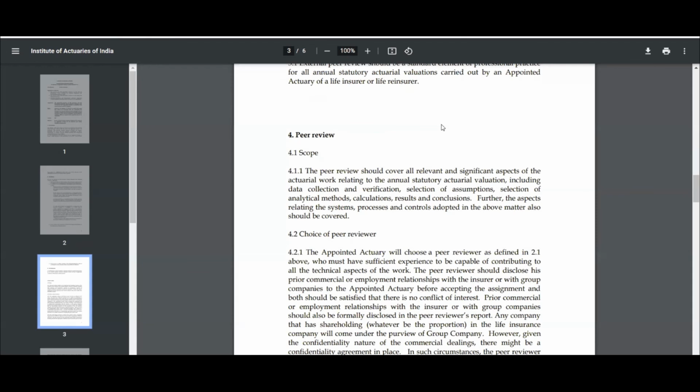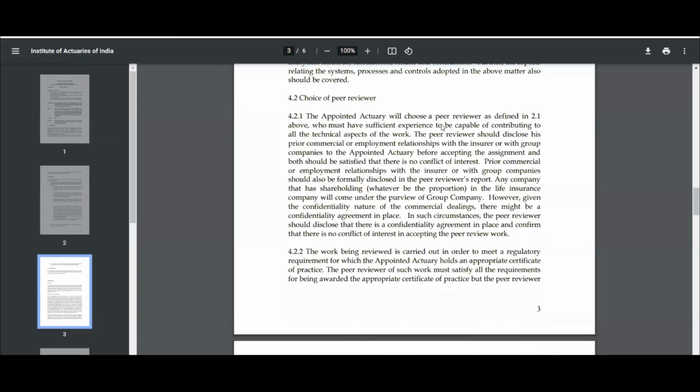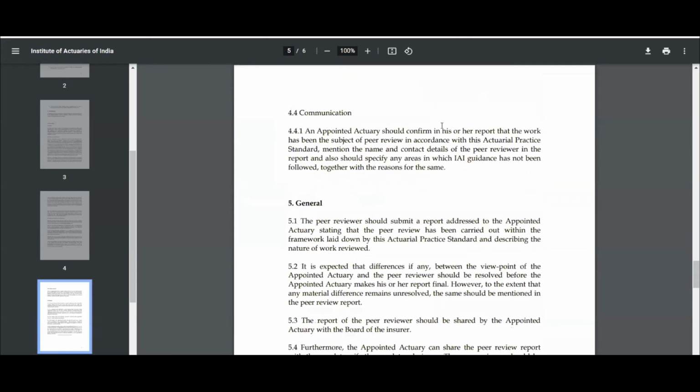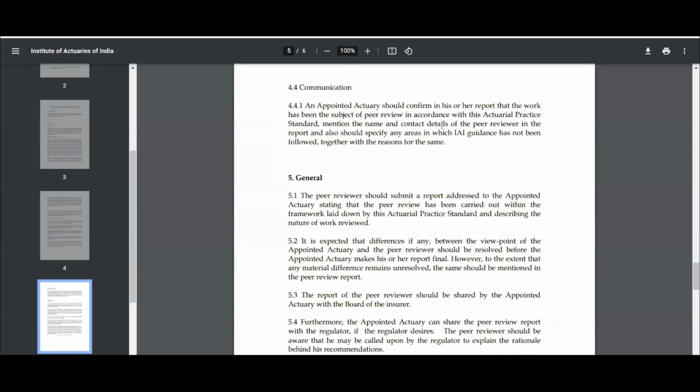The peer reviewer can also delegate some of his activities to others. However, he or she is solely responsible for the peer review being carried out. He cannot pass on that responsibility to someone else. And what is more important is that the peer reviewer certificate is submitted by the appointed actuary to the board of directors, and the appointed actuary can also submit it to the regulator, and the regulator may call upon the peer reviewer to explain a few of the details if they are not clear.